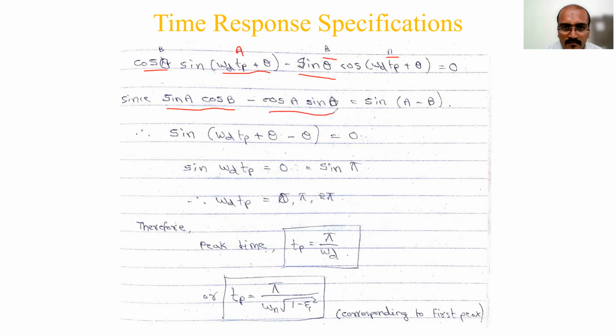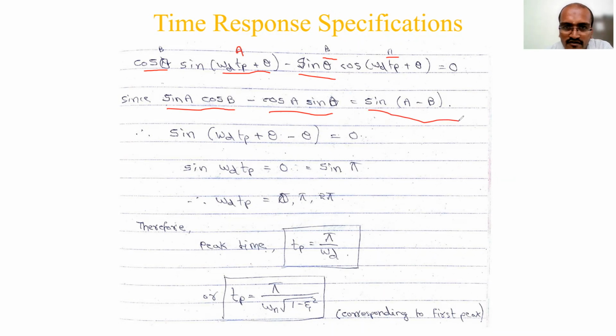Now refer to your trigonometric table. This is second PU level only, you have memorized it, right? It should be there in your mind. So sin A cos B minus cos A sin B is sin of A minus B. And sin A cos B plus cos A sin B is sin of A plus B.